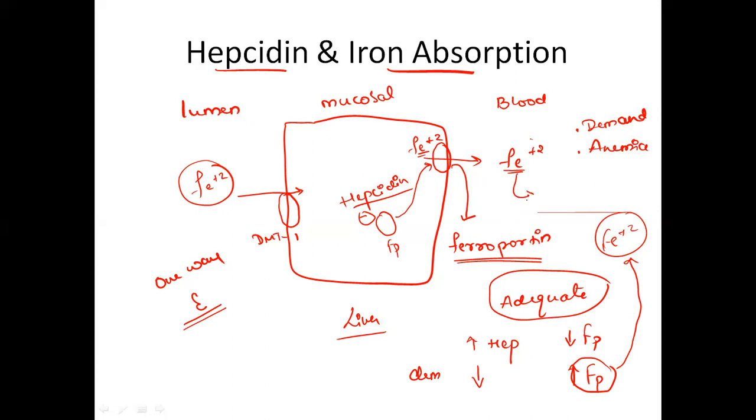Again, it will be transported with the help of transferrin as the Fe3+ state. In the mucosal cell, it is stored along with ferritin, the storage form is ferritin, again in the ferric ion state. The transport across the membrane is in the ferrous ion state. So this is how hepcidin influences or regulates the iron absorption.